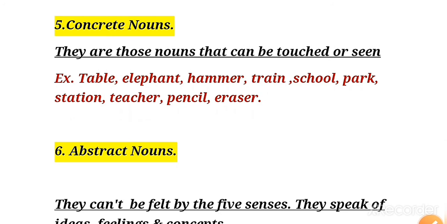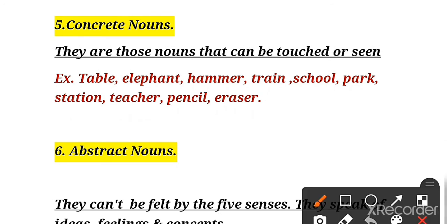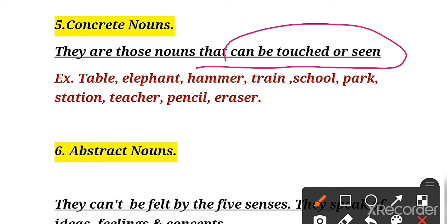So the fifth is concrete noun. What is concrete noun, children? Concrete nouns are those nouns that can be touched or seen. When you have the word concrete, fix in your mind that the noun which can be touched or seen is concrete noun.